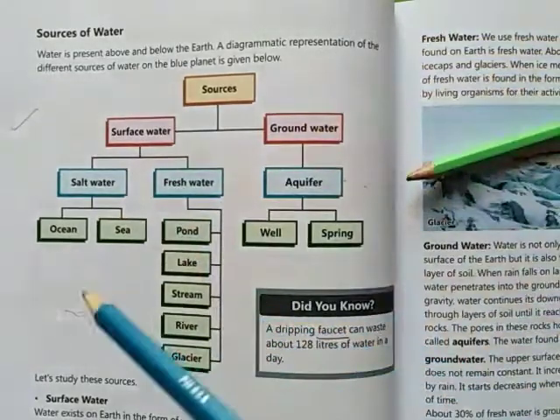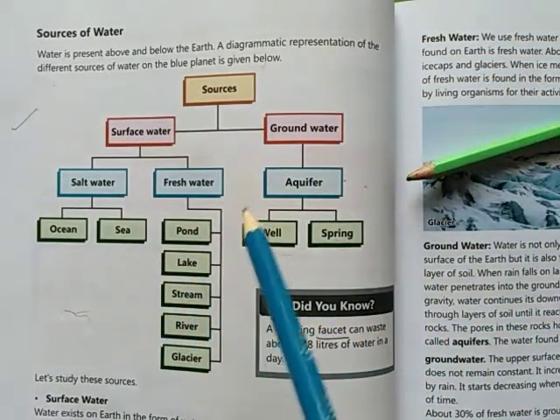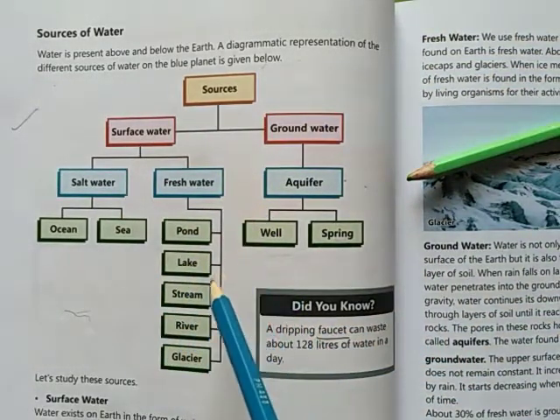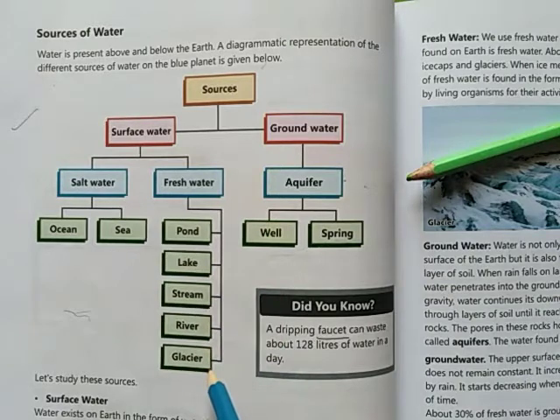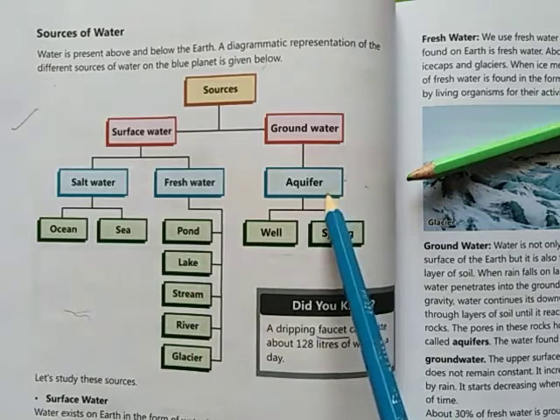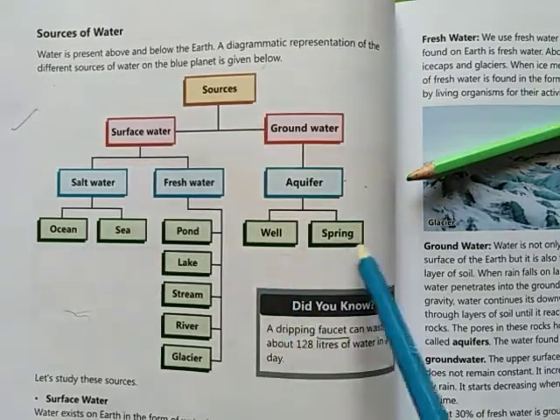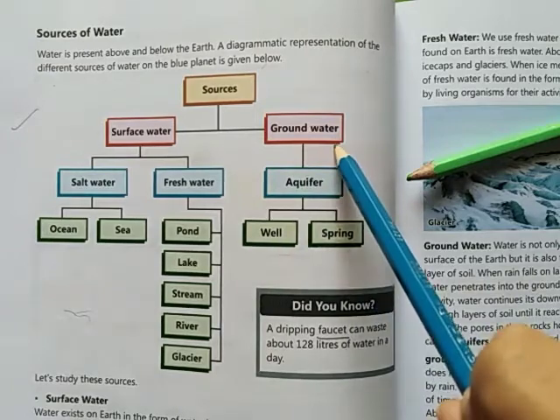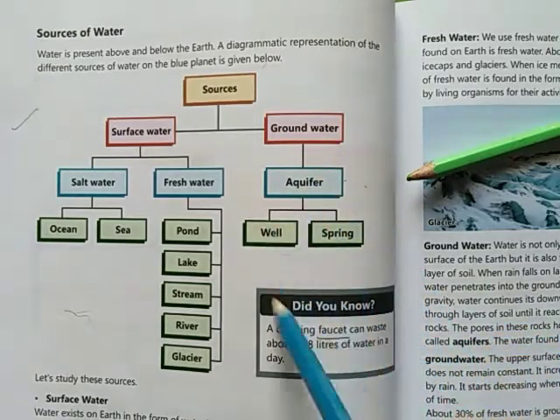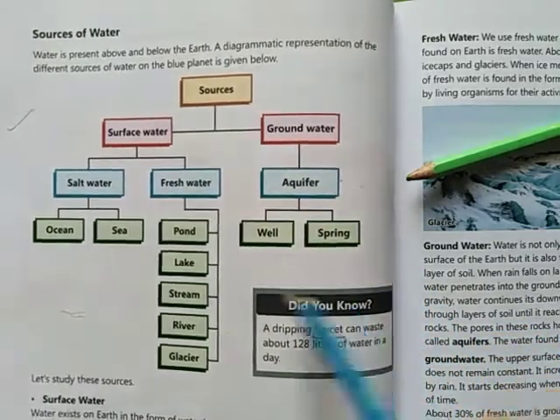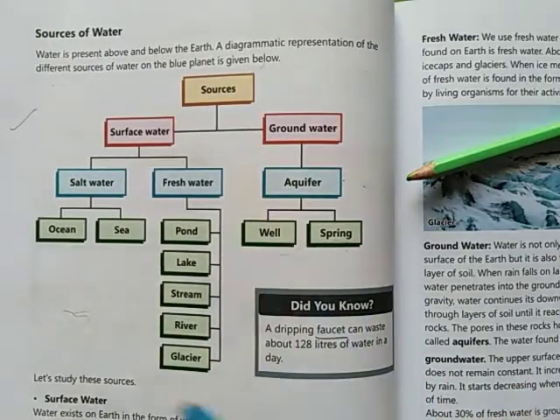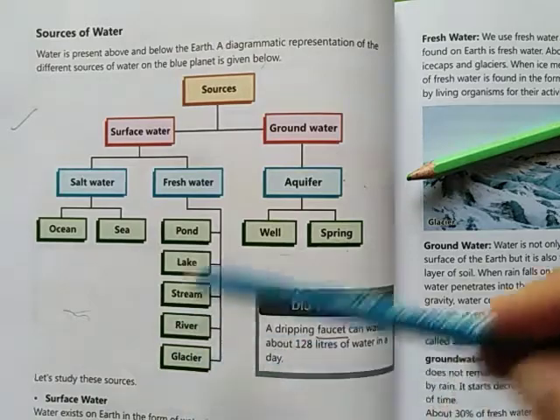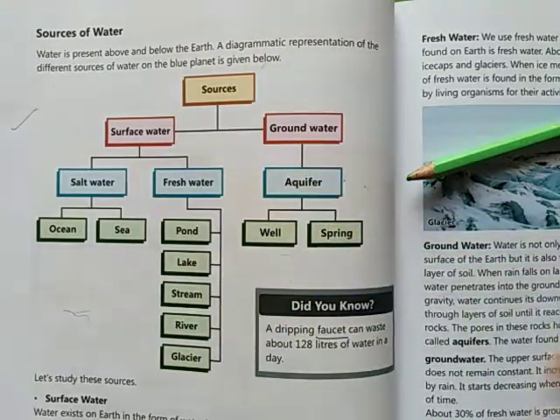Salt water: ocean and sea. Fresh water: pond, lake, stream, river and glaciers. These are the sources of fresh water. Aquifer, well or spring. These are the groundwater. Ground means underground, the water that is inside the ground, okay. And the surface water, that is on the surface of the earth. Okay, so these are the sources of water.